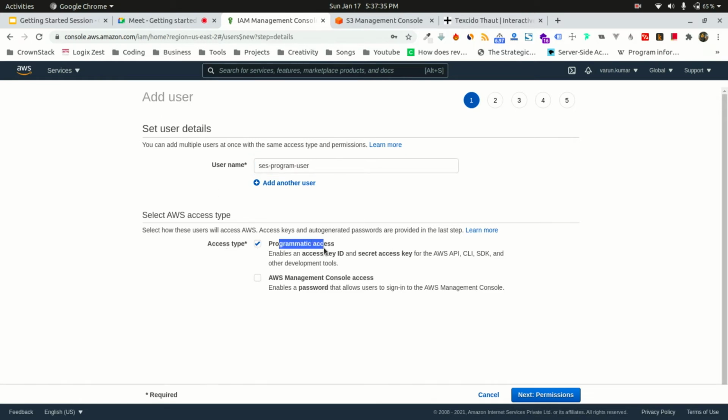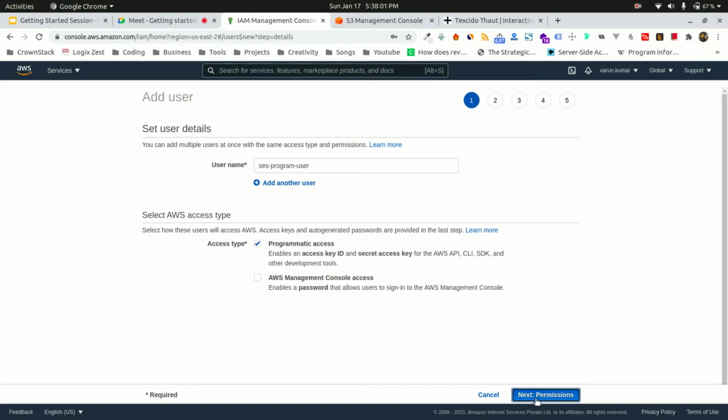Programmatic access users cannot log in to the management console. They will be given a key ID and a key secret. Just like every other API that you have integrated so far, all the APIs provide you one or two credentials like key or secret. Similarly, Amazon will provide me a key ID and a secret.